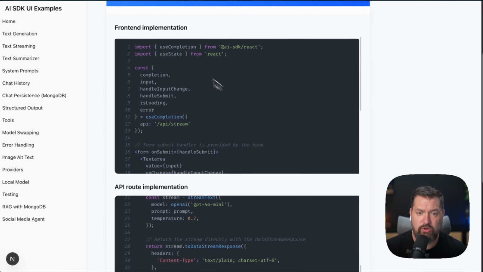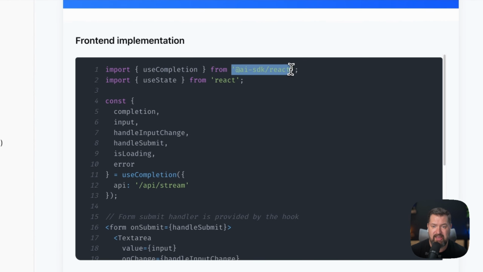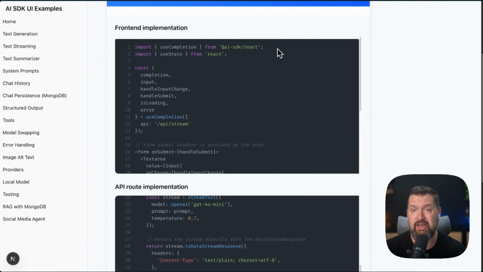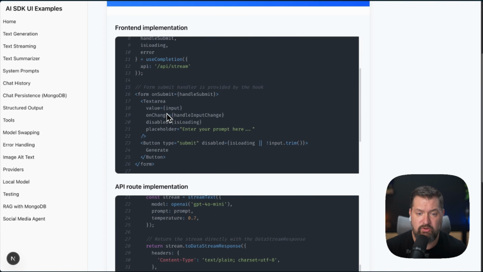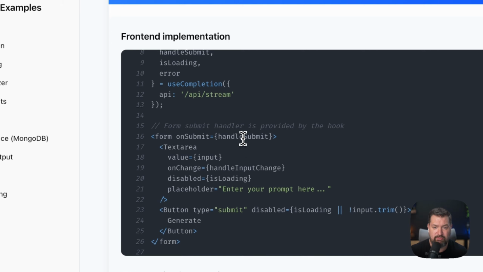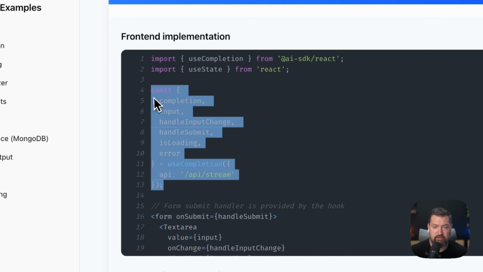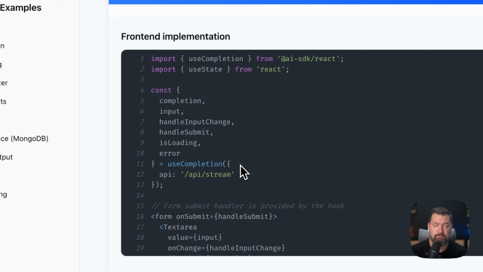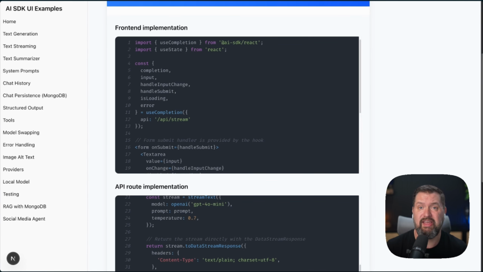Now on the front end, we are using use completion from the AI SDK. So the AI SDK is broken down into back-end functions and front-end UI functions. This use completion hook handles all of our form actions, including input management, form submission, and completion results. So all we have to do is plug those directly into the form. So we have our handle submit, our input, handle input change, is loading. All of that is coming in here from this use completion hook. So again, very little code. The AI SDK handles all of this streaming complexity for you.